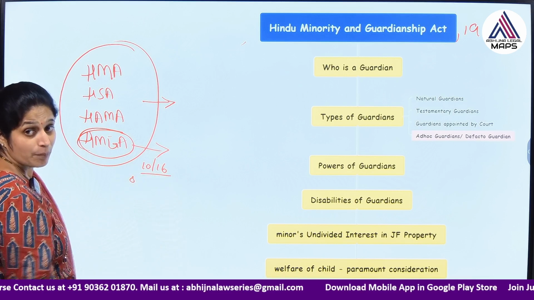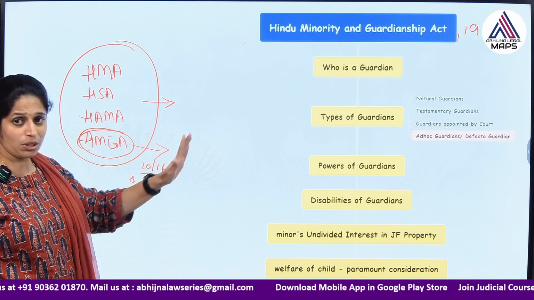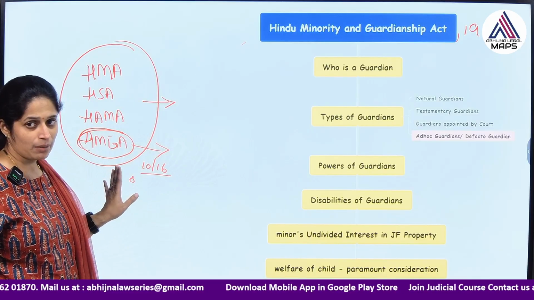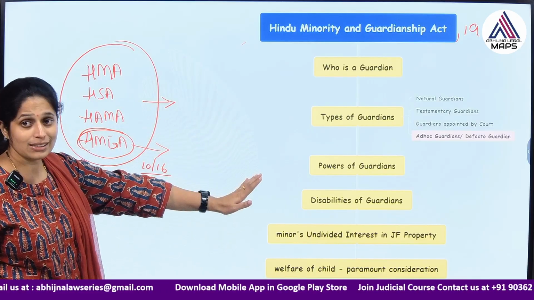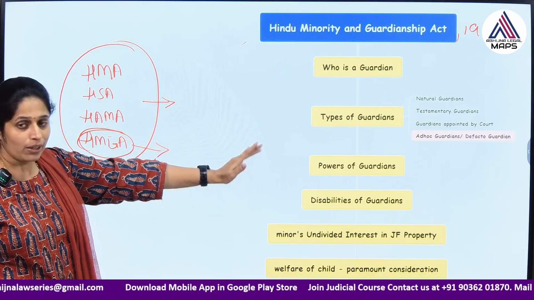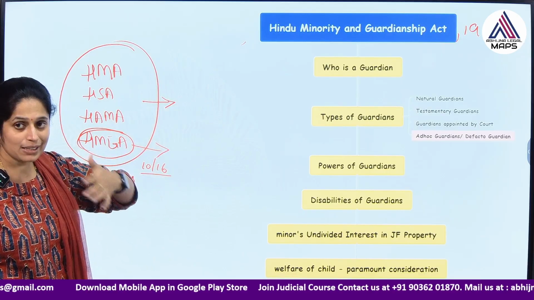It depends upon the different universities' question paper pattern, but the act is the same, the sections are the same, the concepts are the same. So this is how you have to make your LLB easy.